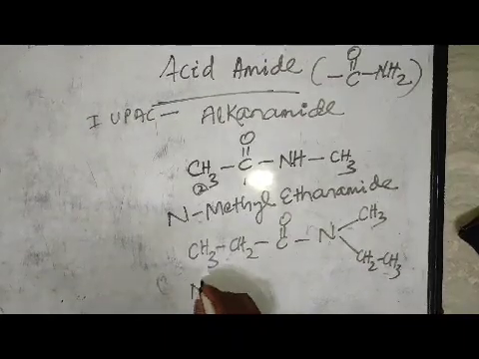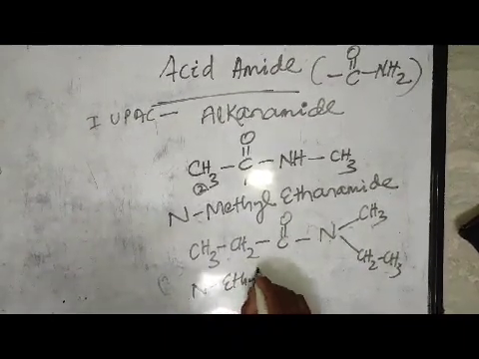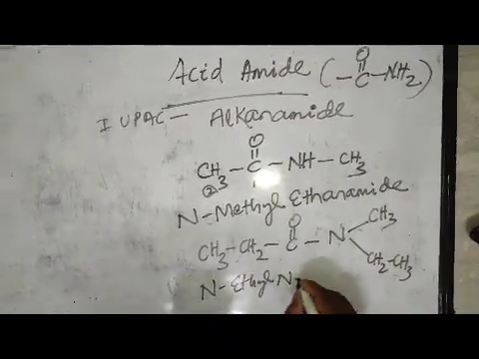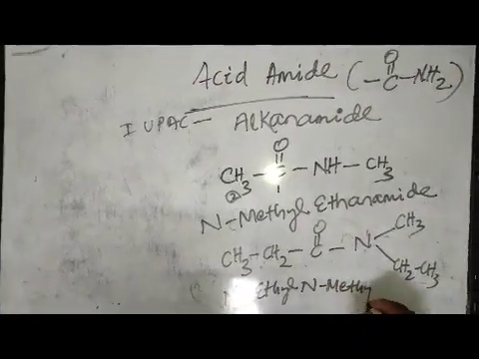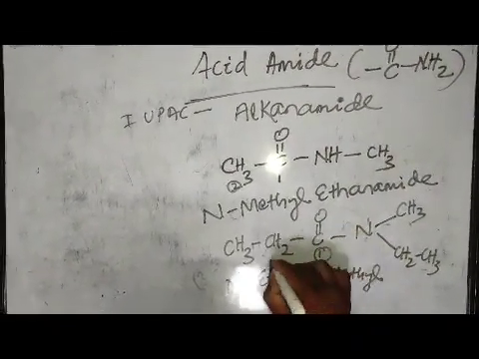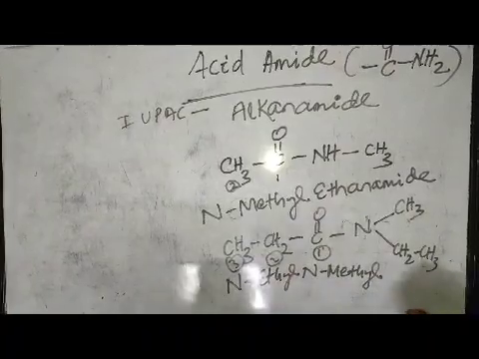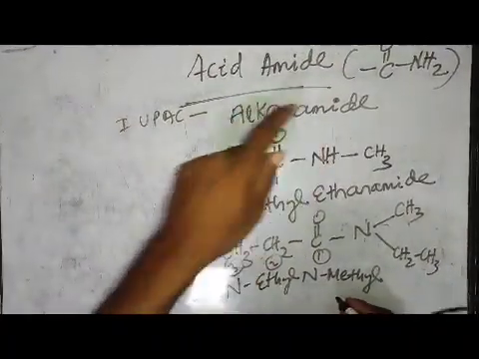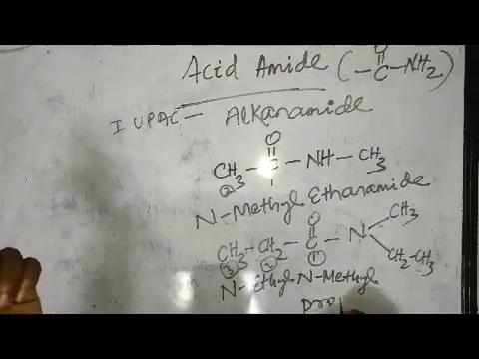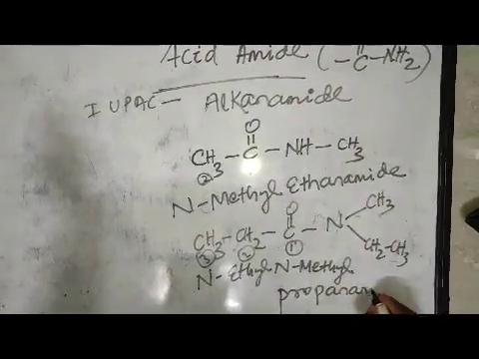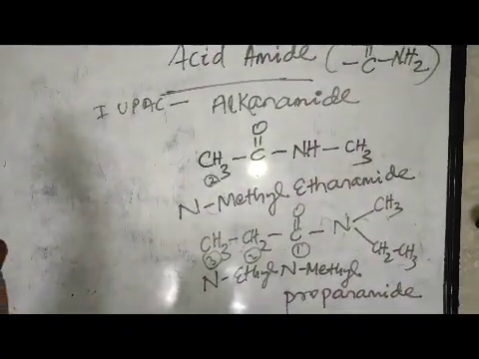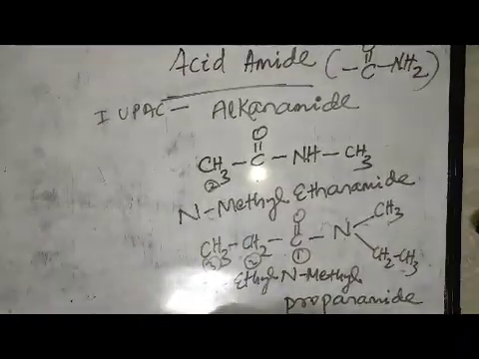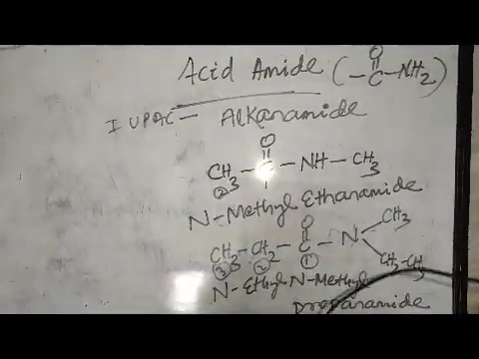So it is N-ethyl, then N-methyl. One carbon atom, two carbon atom, three carbon atom, so the prefix will be prop. According to alkanamide, it is propanamide. Likewise, we will do the nomenclature of acid amide.